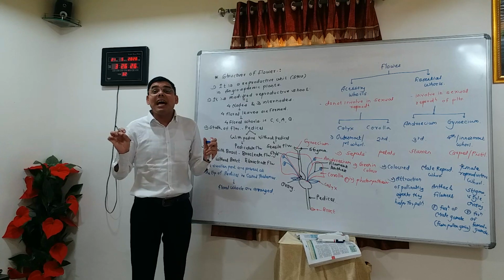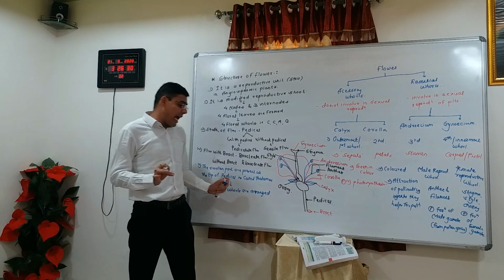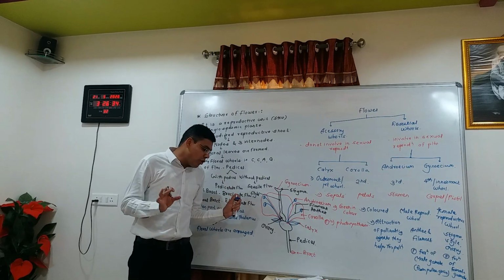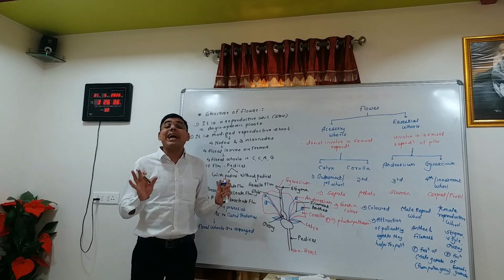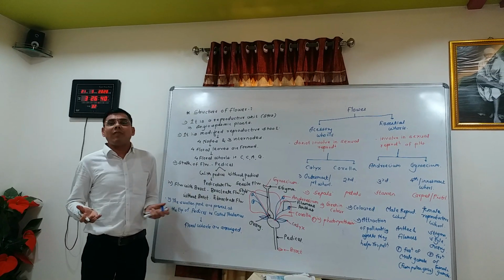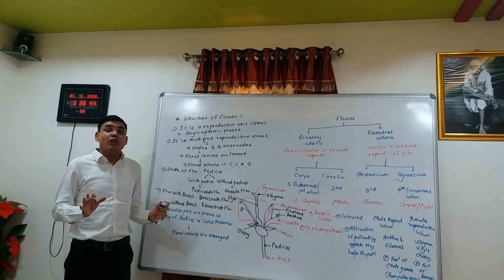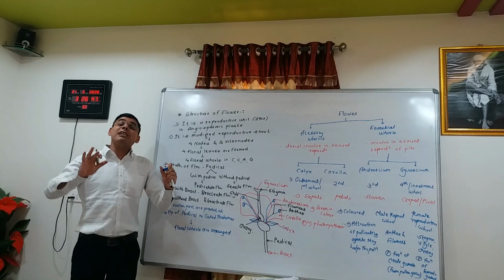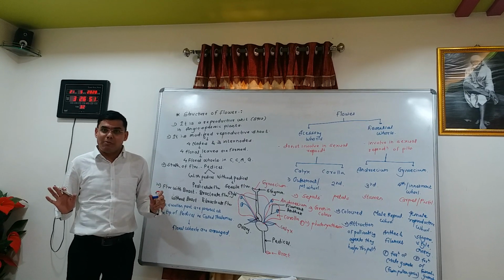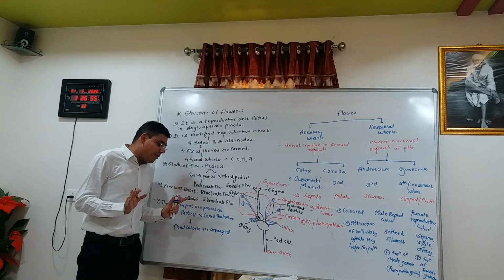These flowers are called imperfect flowers, also called unisexual flowers. Next concept is neuter flower. A neuter flower is a flower in which both reproductive whorls, androecium and gynoecium, are absent.